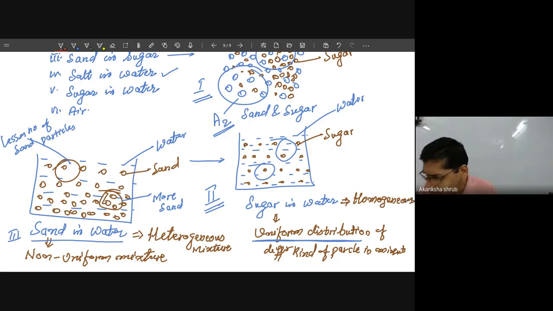So the terms homogeneous and heterogeneous are synonymous with uniform and non-uniform. Uniform means equal distribution, which we have already learned in our physics. Whatever the meaning of uniform, the same thing is everywhere, meaning equal distribution. Here we have to take it with reference to the volume. Non-uniform means no equal distribution: in some area or some volume or some region there is more concentration, and in another region there is lesser concentration.